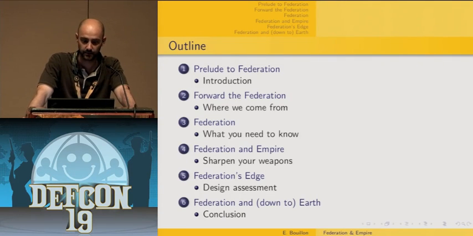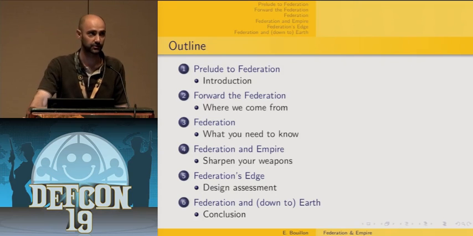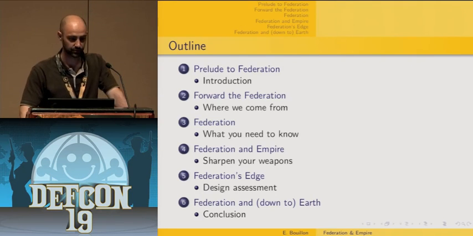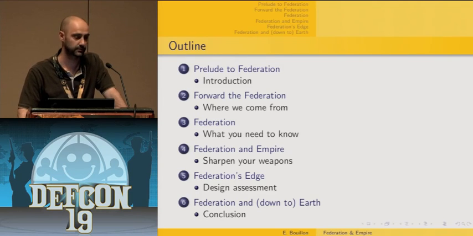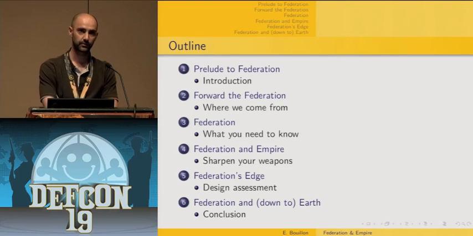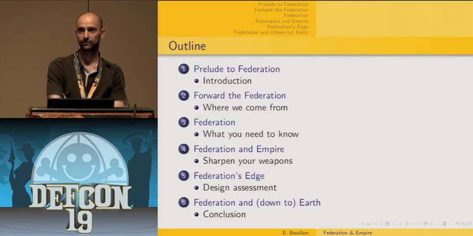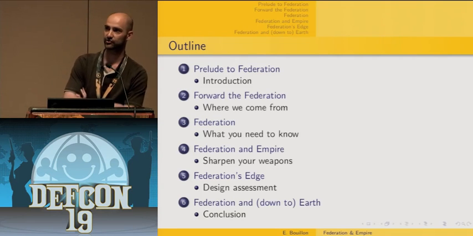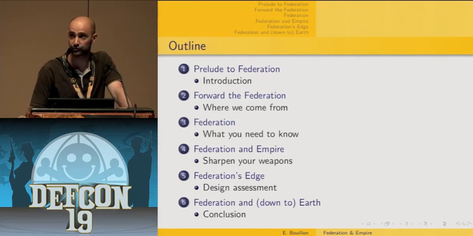Okay, so that being said, here is the outline of this presentation. It's made of 6 parts. First, an introduction: what is it about and why should we care? In the second part, I'm going to discuss what is the problem we are trying to solve and how we have been doing it up to now. And then in the third part, I'm going to introduce some, not all, but some of the standards and specifications around the federated identity area. And I'm just going to give the minimum material so that everybody will have in mind what is needed to get the most out of the rest of the presentation.